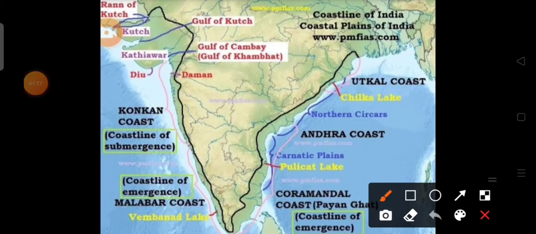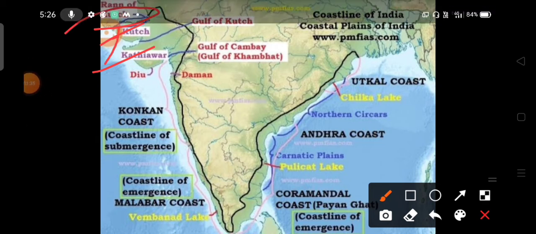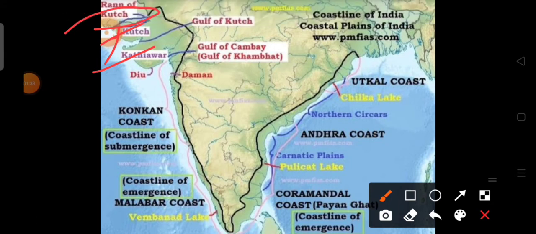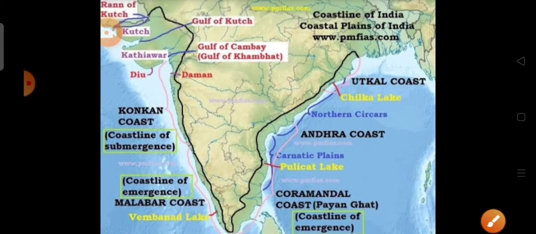Here we can see the two parts of the western coastal plain, that is Kutch and Kathiawar. To the north of the Kutch is located the Great Rann of Kutch, and its southern extension is called the Little Rann, which lies on the coast to the southeast of the Kutch.